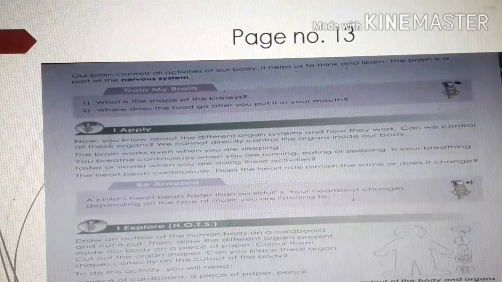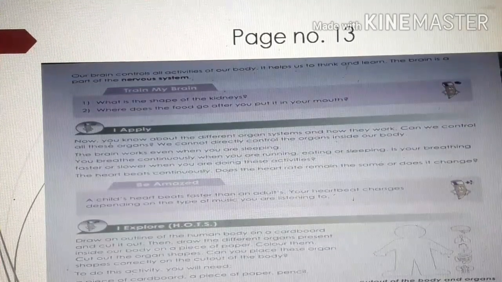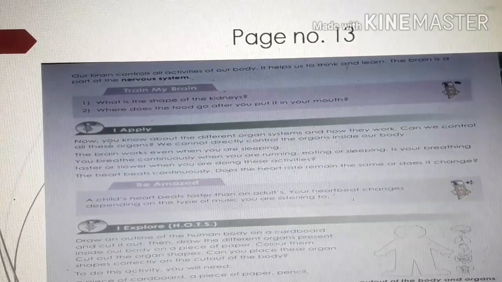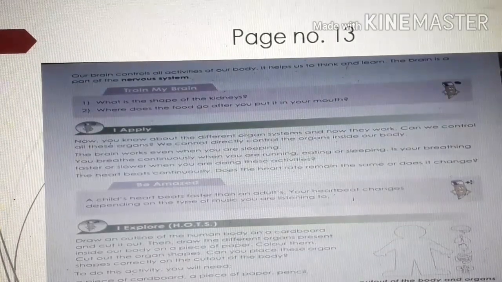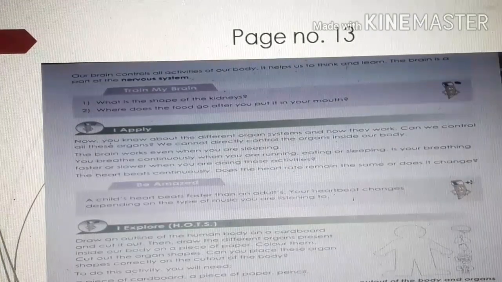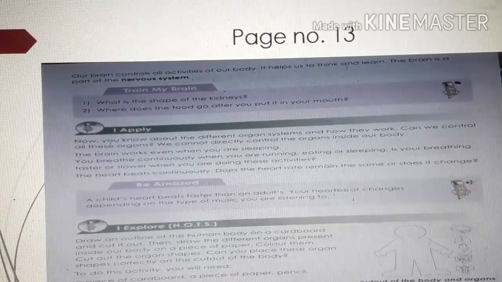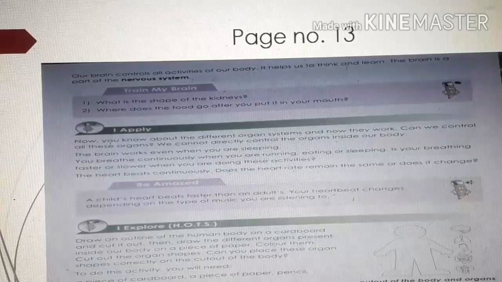And what we have studied today, children, is the organ system. We have revised the organ system, and we have done your activity, isn't it? So you can do this activity in your copy. So your chapter is finished, children.